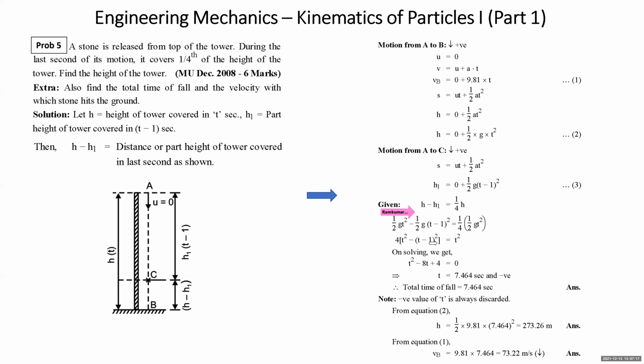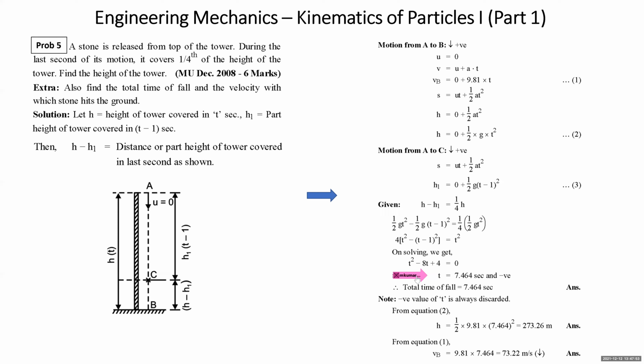If you solve this equation, it becomes a quadratic equation. If you solve this quadratic equation using your calculator, you get two values of T. One value of T comes out to be 7.464 seconds. Another value is negative. So student, negative time period is never considered. Remember that while solving the problems of dynamics, negative value of T is always discarded. So you will consider T is equal to 7.464. That means at T equal to 7.464, the stone touches the ground.